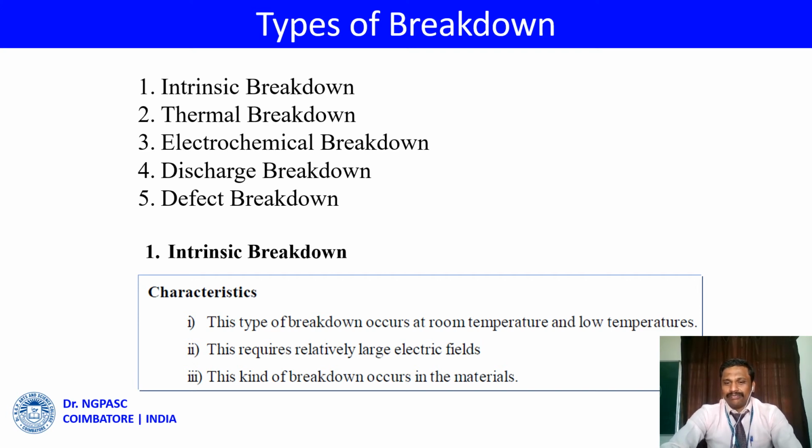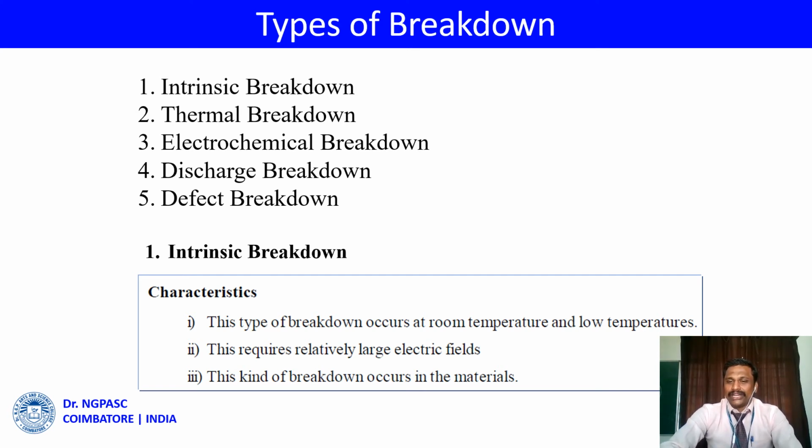Intrinsic breakdown. Due to the application of an electric field, charges can be transferred from the valence band to the conduction band. Due to that, the breakdown happens, which is known as intrinsic breakdown.